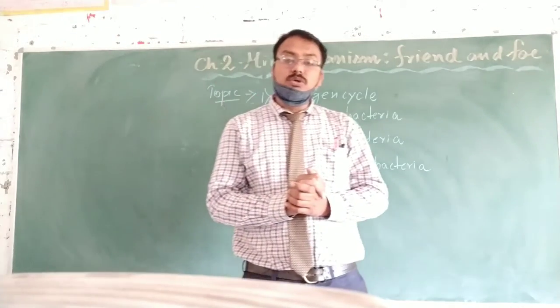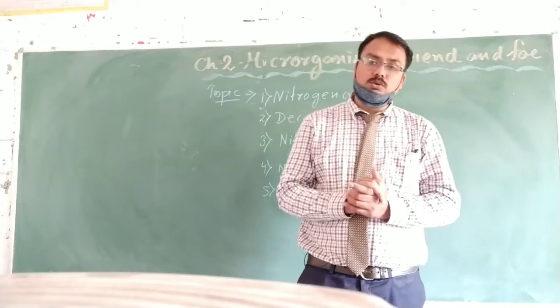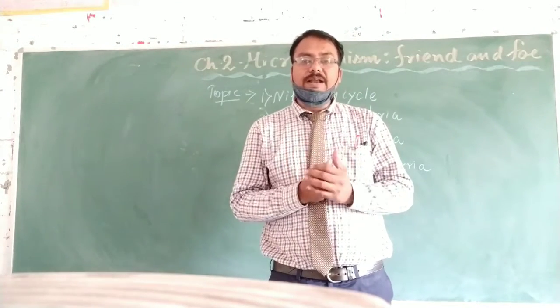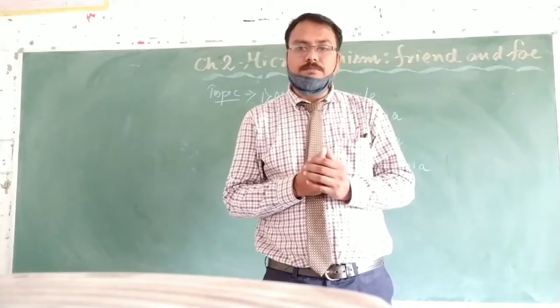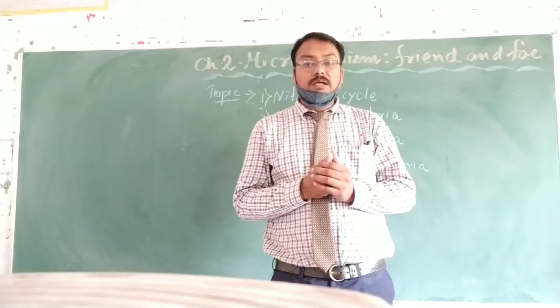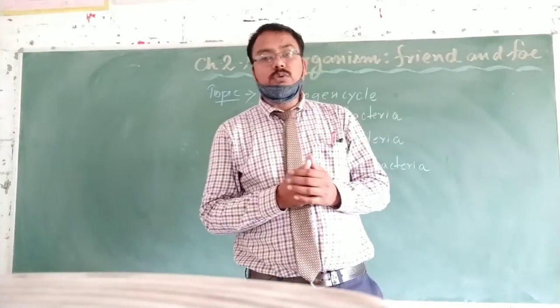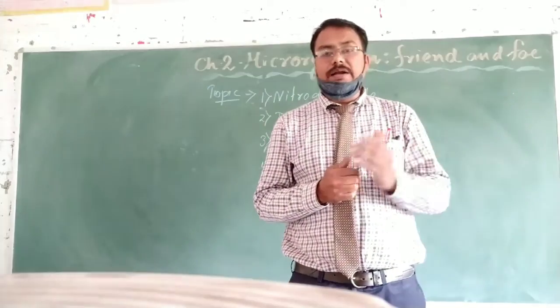This nitrogen is required by plants and animals for getting protein, but neither plants nor animals are able to take nitrogen directly.